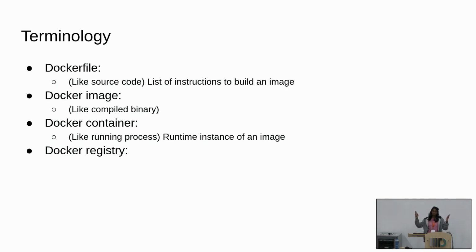But a Docker registry, like GitHub, can be either public or private. Public means examples like Docker Hub, where you can get all sorts of famous images like Python or anything that you want. And there's also private. For instance, in IBM we have a private registry where we keep all our images, which we can't reveal outside. So we need those images, and we run them in a private registry.